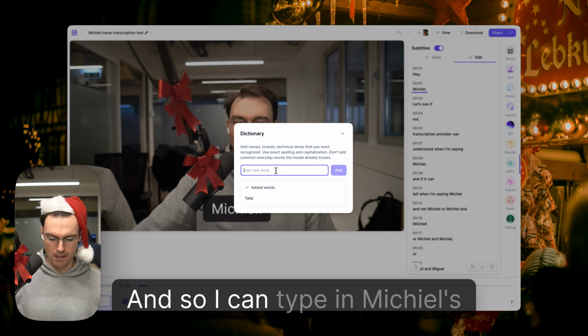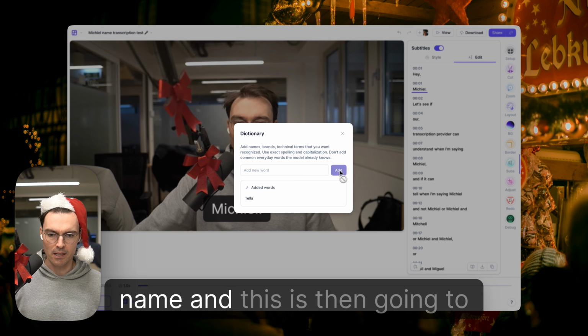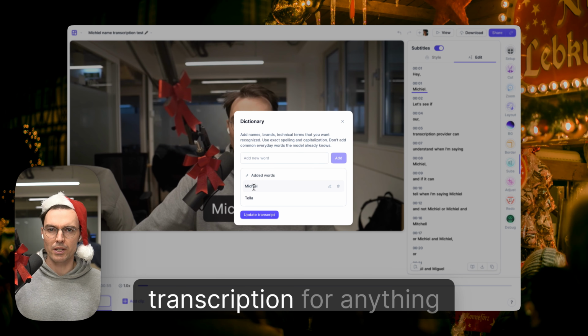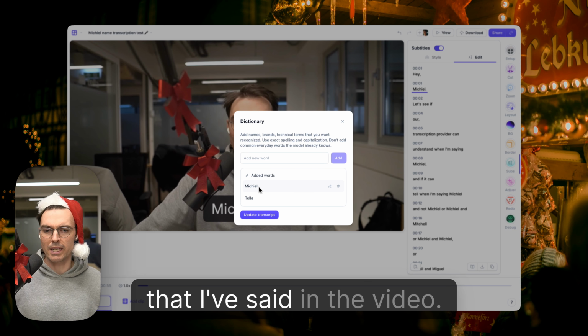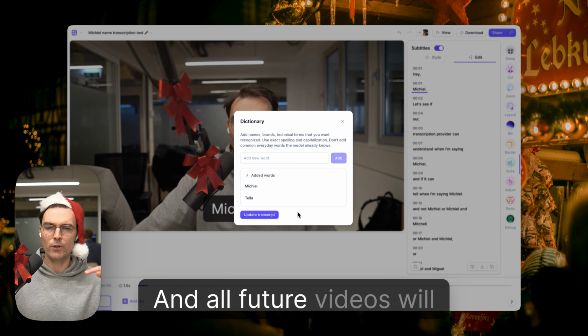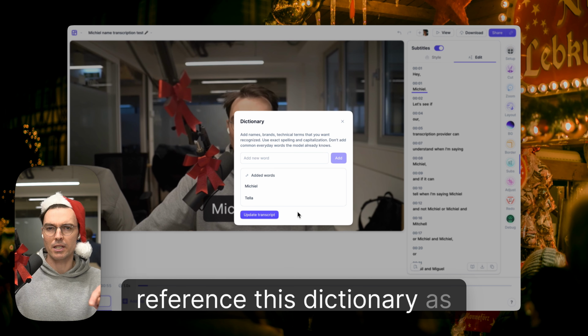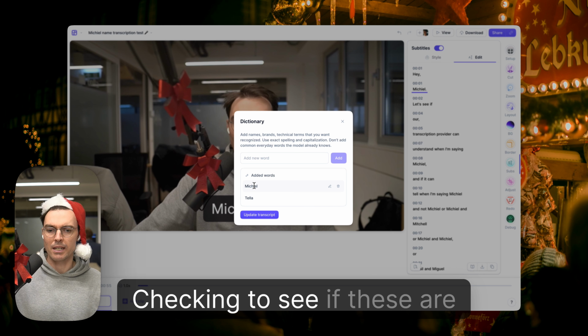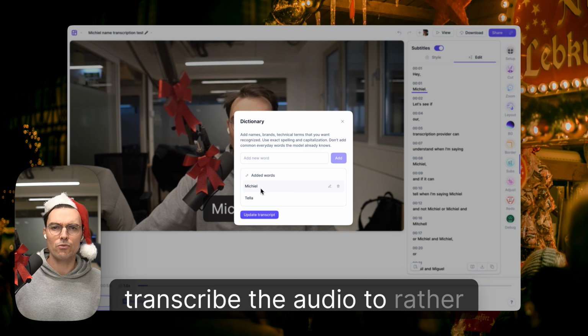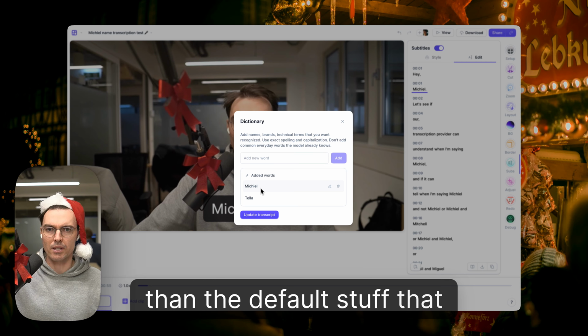And so I can type in Michiel's name, and this is then going to look at the audio and see if actually this is the correct transcription for anything that I've said in the video. I can update the transcript right away, and all future videos will reference this dictionary as well, checking to see if these are the better things to transcribe the audio to rather than the default stuff that the model already